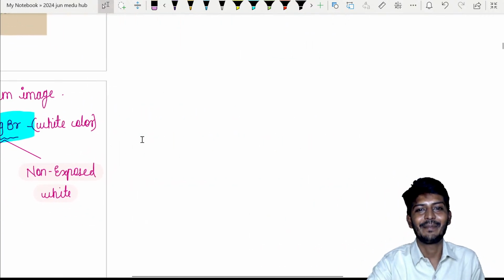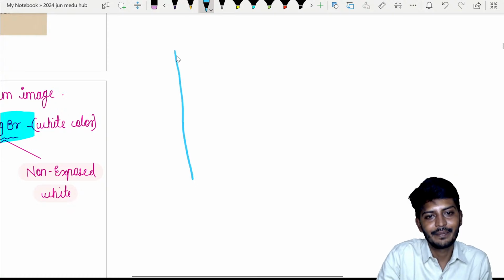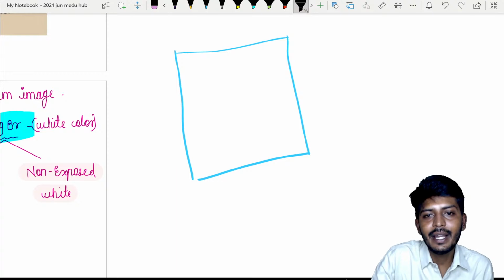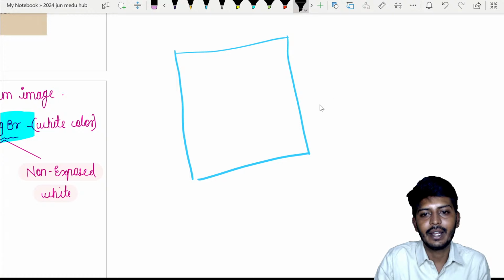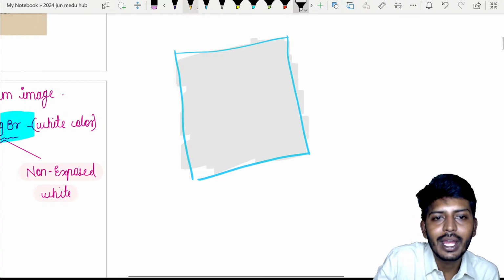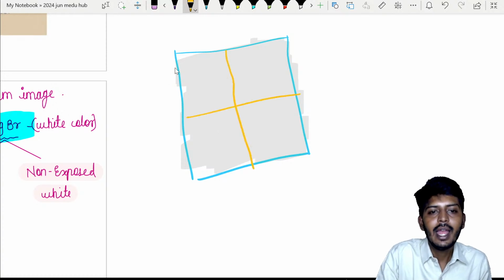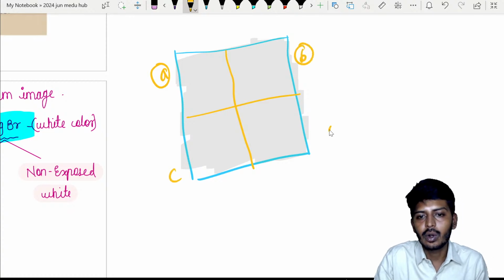Listen to me. For example, let's take this as one X-ray, and this is one cassette. Now this cassette, my dear student, is fully made out of silver bromide. Something like this it was sitting. Now imagine two areas. Let's divide it into multiple quadrants. Let's call them quadrant A, quadrant B, quadrant C, quadrant D.